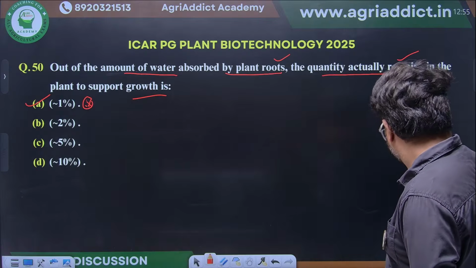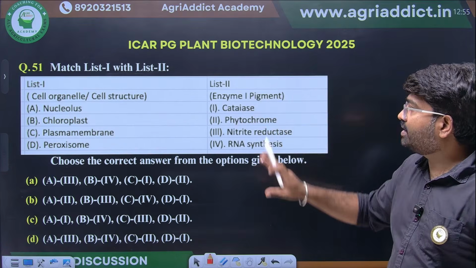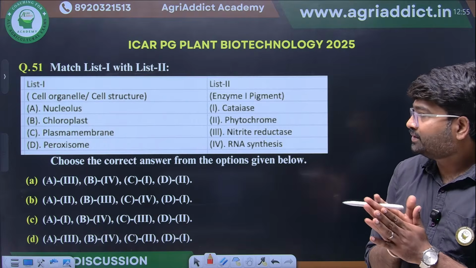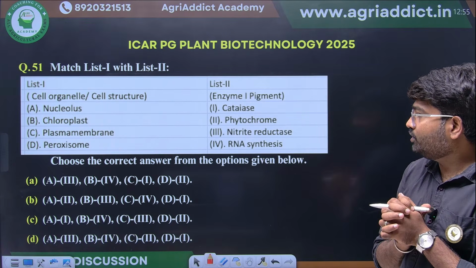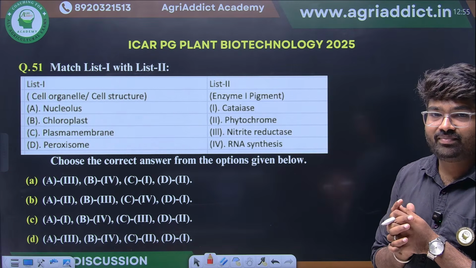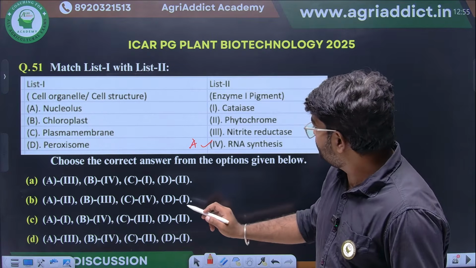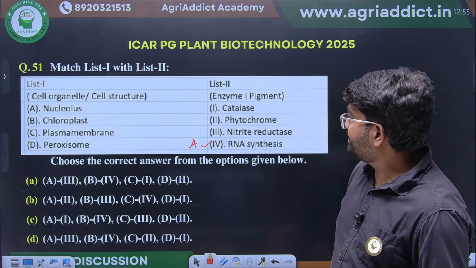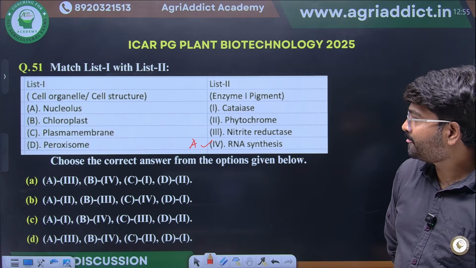Okay. Next, they have given different cell organelles along with the marker enzymes. Nucleolus. We know in nucleolus primarily ribosomal RNA synthesis will happen. So A will come. Ribosomal RNA synthesis will be there.